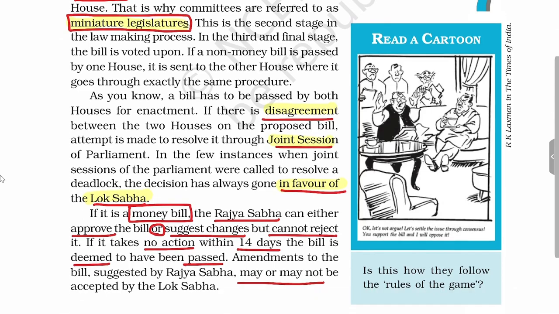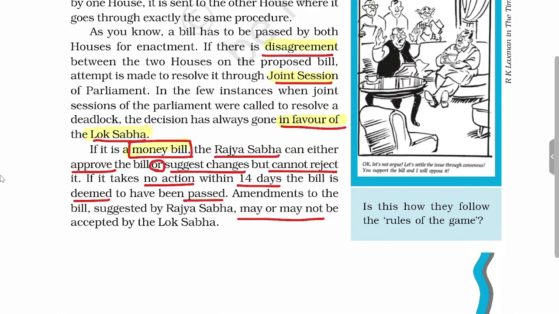Now we will see the money bill. In case of a money bill, the Rajya Sabha can either approve or suggest changes, but Rajya Sabha cannot reject it. But if it neither approves nor suggests any changes, in other words, it doesn't take any action for 14 days, it is deemed to have been passed.